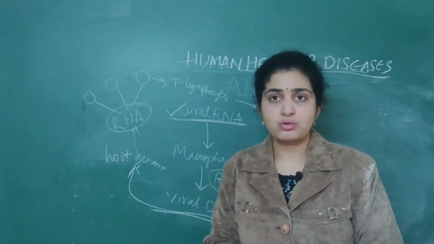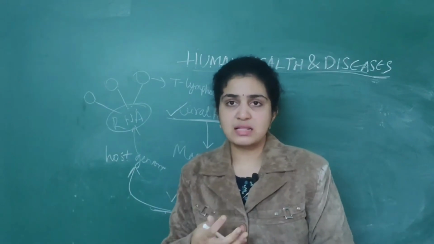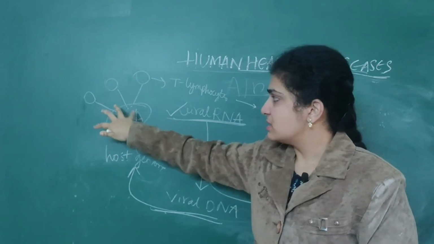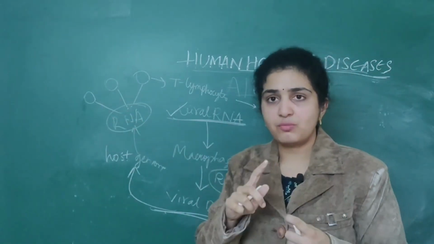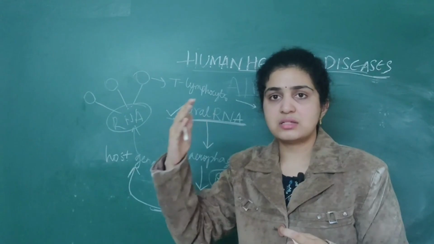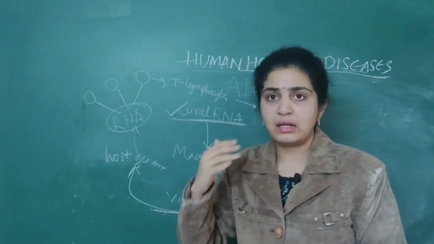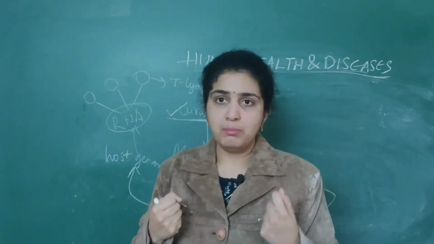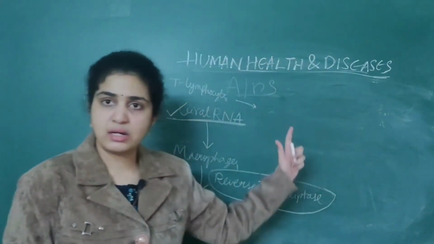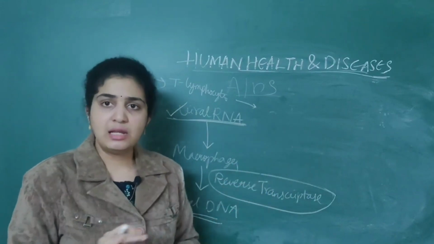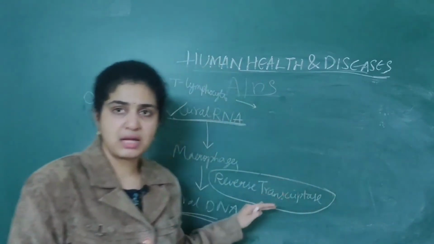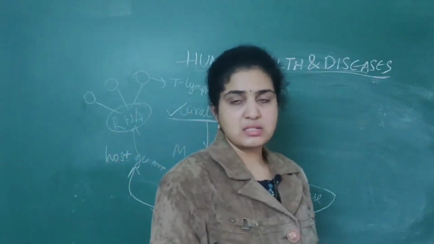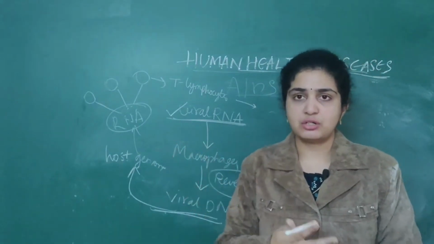Why is RNA produced? To give rise to numerous infected cells. So one virus will attack the other cells, again other cells, and like that it will go on attacking and cause infection. Finally it will attack the major immune mechanism of the body, that is T lymphocytes. Then T lymphocytes will get reduced in number, first macrophages, then T lymphocytes. Then finally it leads to numerous diseases, and finally the patient will die.